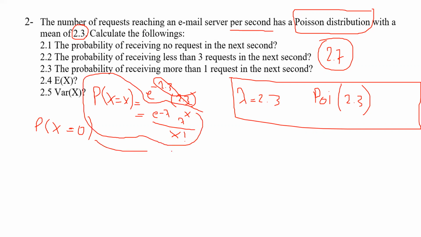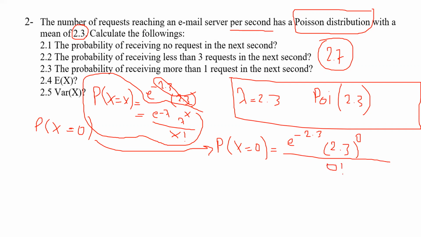Now we want to calculate this one. So probability of x equal to 0 should be from this Poisson distribution with lambda equal to 2.3. We have all the information. So e minus 2.3 and lambda, which is 2.3, power 0, and 0 factorial, which is equal to 1. So you should find the final answer here, which is e power minus 2.3, and by considering 2.7 instead of e, you can find the final answer.